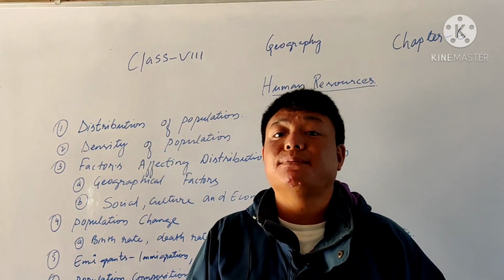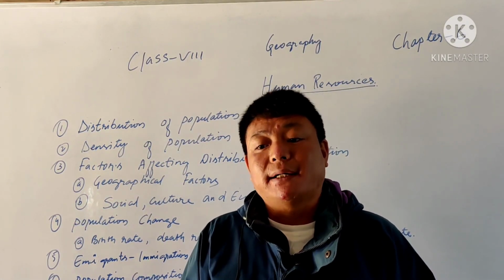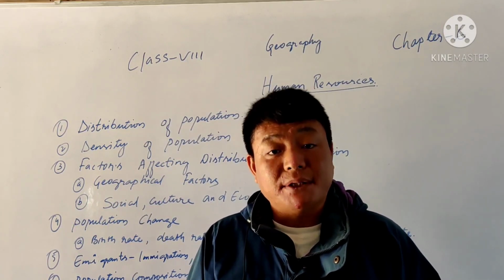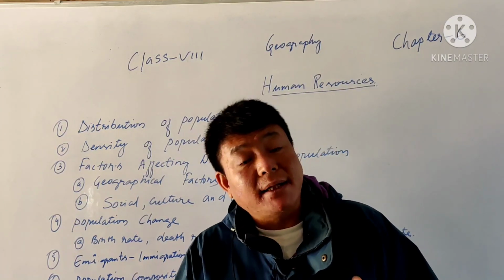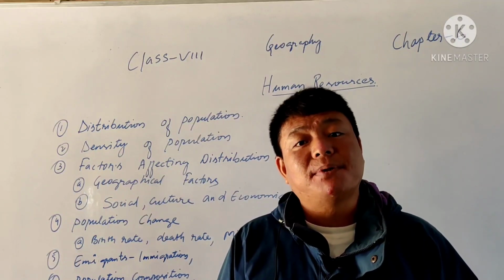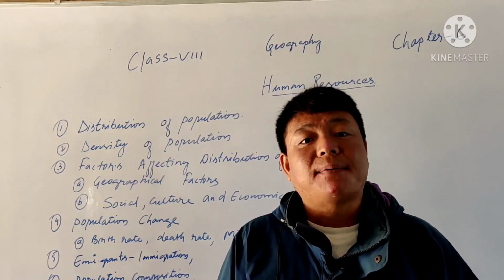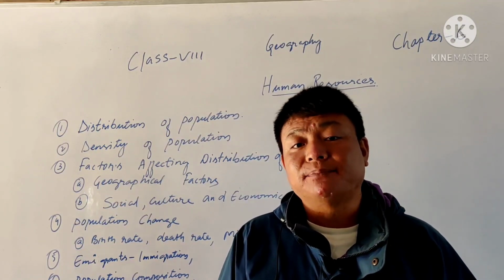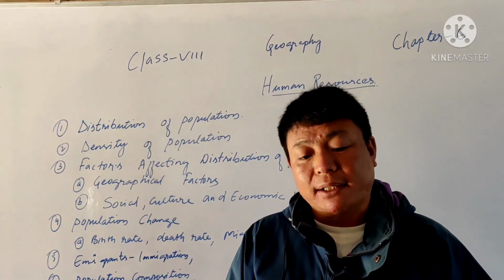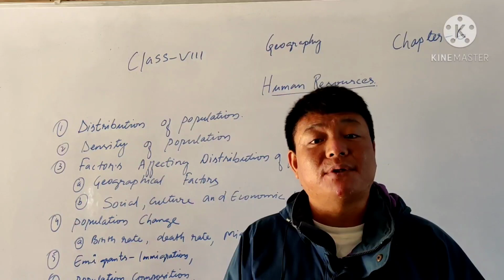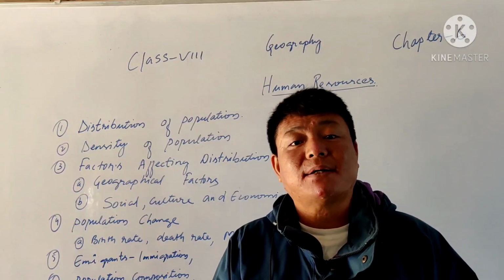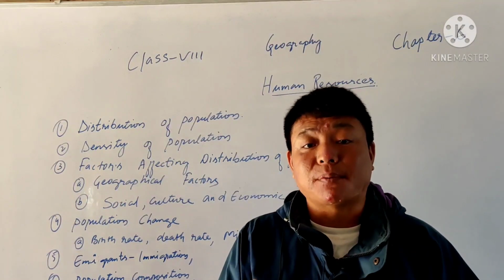Now populations are increasing more and more, and we can control it. Today, we have more facilities of technology, and more medicines are available. But earlier, when there was a lack of medicines and treatments, especially when pandemics and epidemics came, many people died, and the population was somewhat controlled. But now, due to the advancement of science and technology, especially medicines, death rates are lower compared to the birth rate. Governments are also trying to control the population.